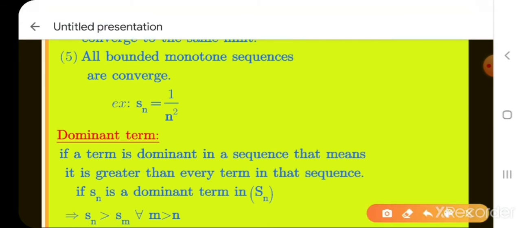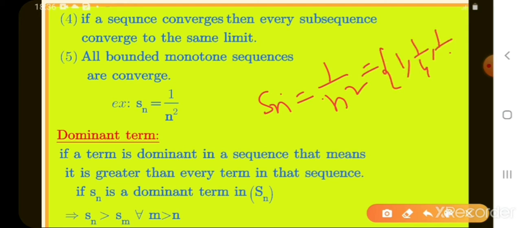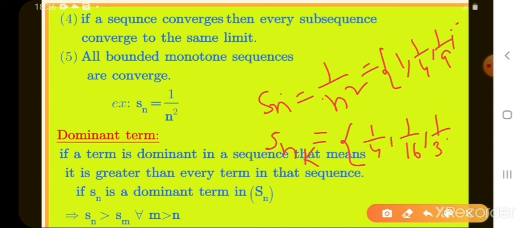Next, the fourth point. If a sequence converges, then every subsequence converges to the same limit. What is the meaning of this? Sn is a sequence, 1 by n square. What are its elements? 1 by 4, 1 by 9 and so on. I take one subsequence of this. Let Snk be the subsequence of Sn. I took only even numbers, that means 1 by 4, 1 by 16, 1 by 36 and so on.